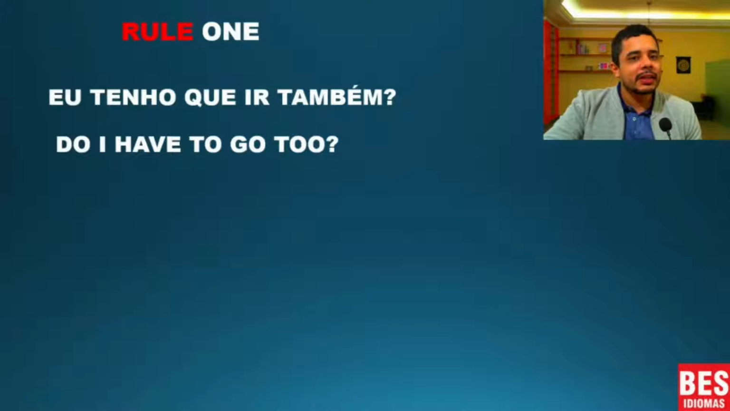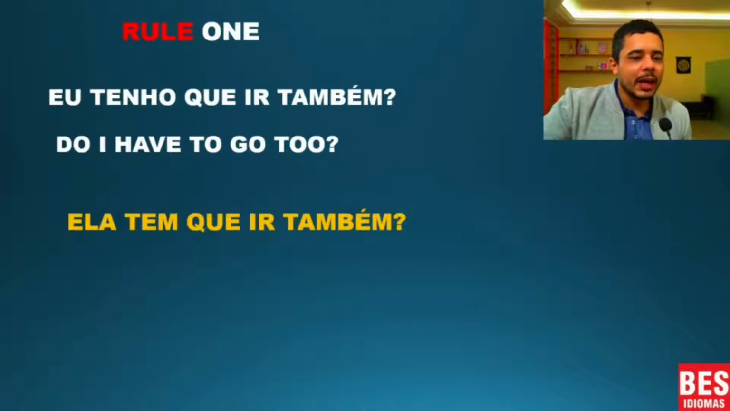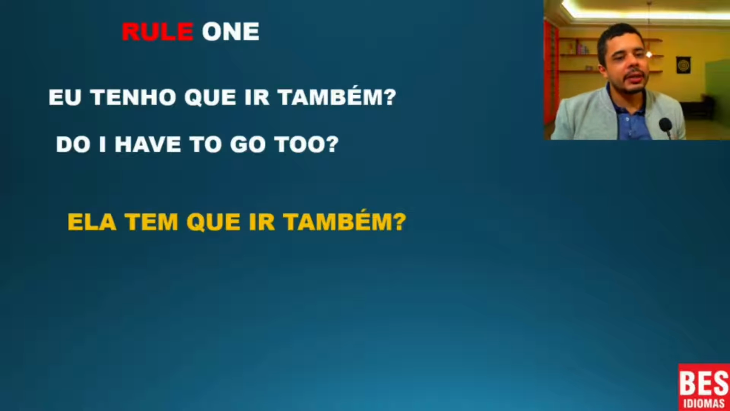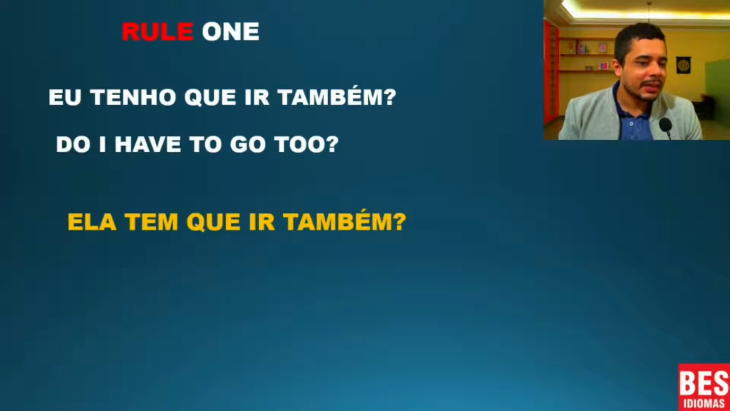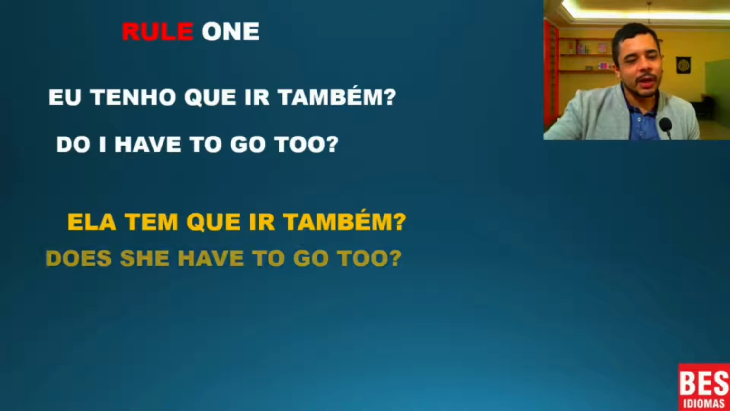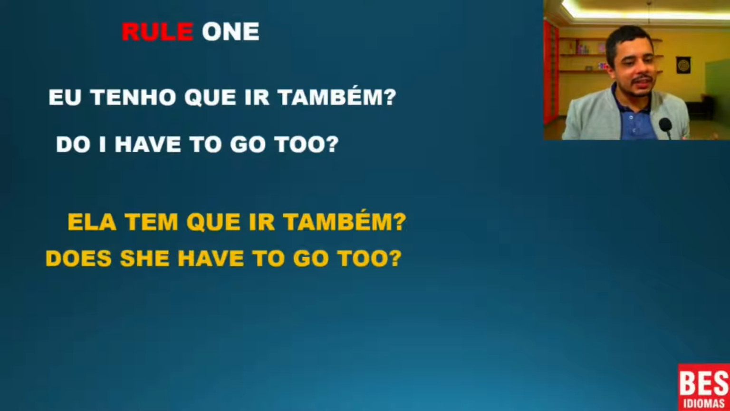One more example. "Eu tenho que ir também?" The translation is, do I have to go too? Here the pronoun is I, so I use do. The second one, "ela tem que ir também?" Now it is she, so I use does. Does she have to go too? You understand? It's a little bit easy to understand.